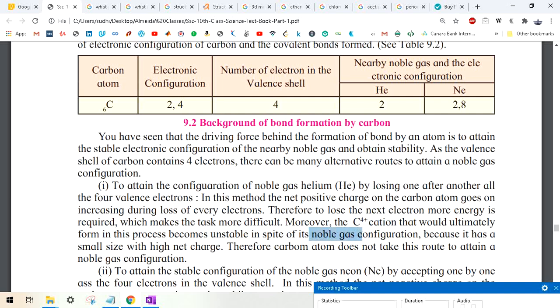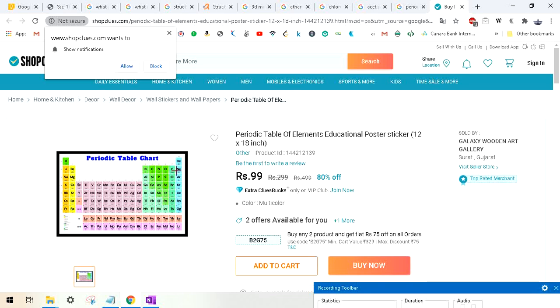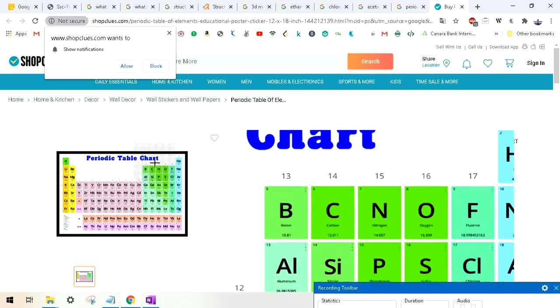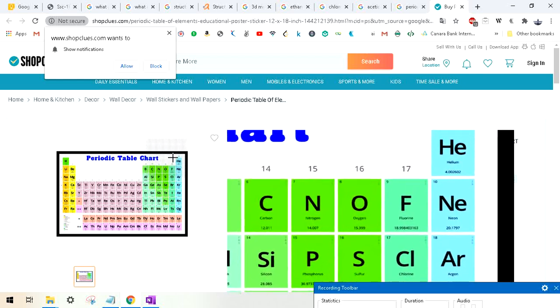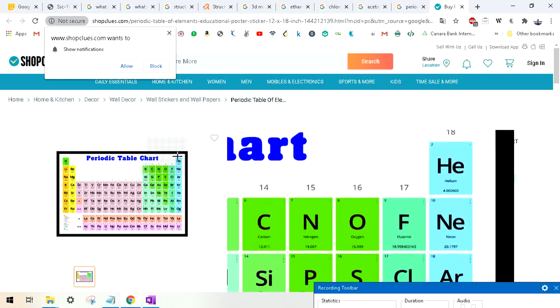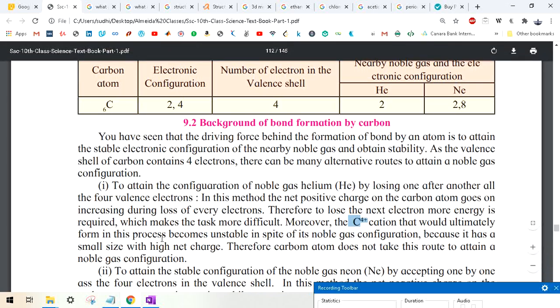This is because carbon is of very small size. It has only 2 shells, so if it loses 4 electrons, it will be left with just the first shell, and this is very unstable for an atom. Therefore, the carbon atom does not take this route to attain a noble gas configuration.